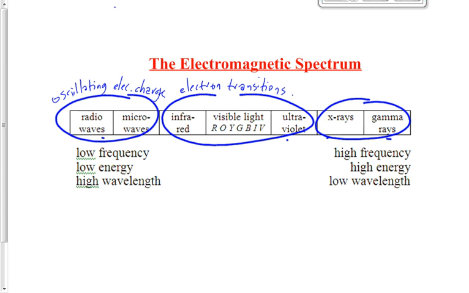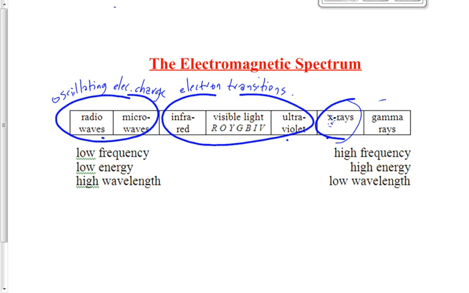But when it falls from level 3 to level 2, or level 5 to level 3, or level 4 to level 1, or whatever, it gives off EMR. One type or another. Infrared, visible light, ultraviolet, or occasionally an X-ray. We don't usually put that in the same class because that would require a really energetic transition to produce an X-ray. Usually X-rays aren't produced that way. Sorry, we shouldn't have lumped these two together.